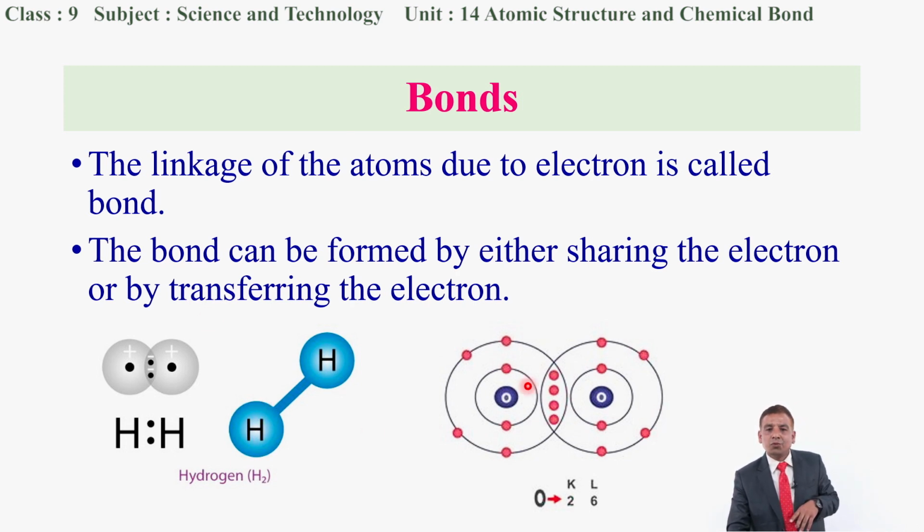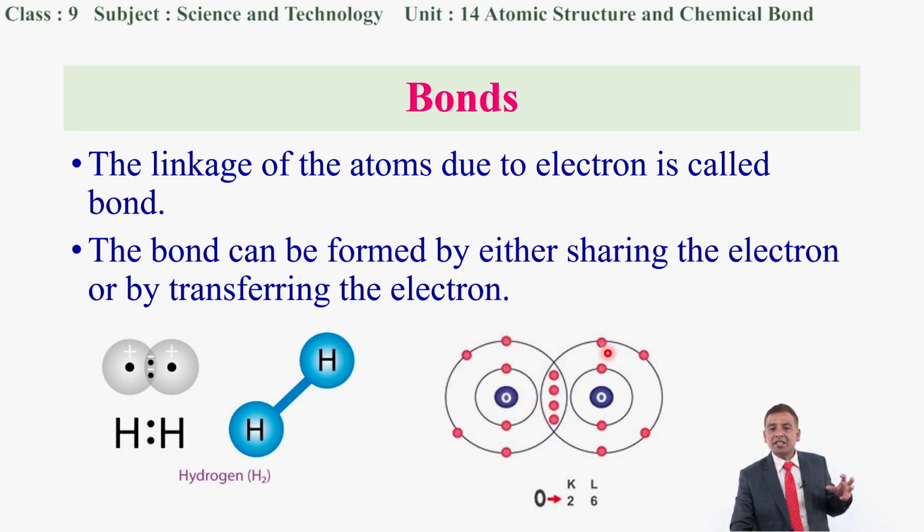That means 2 electrons are shared from this atom as well as 2 electrons from this atom. So if you count the total number of electrons in the second orbit of the oxygen, altogether there are 8. That means 1, 2, 3, 4, 5, 6, 7 and 8. So, this atom has acquired the octet state.